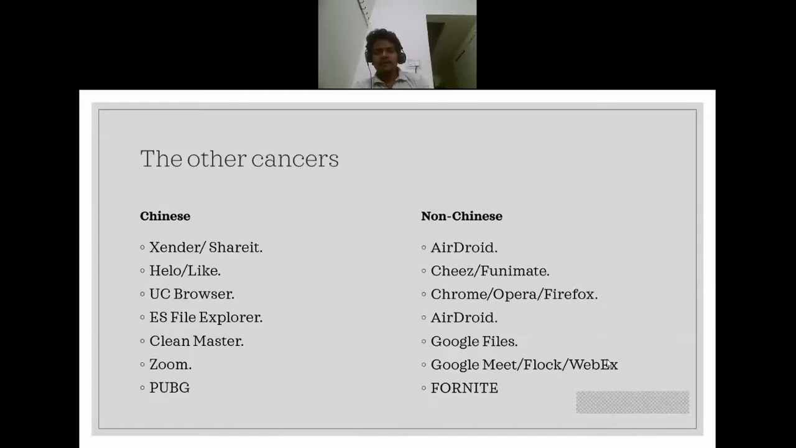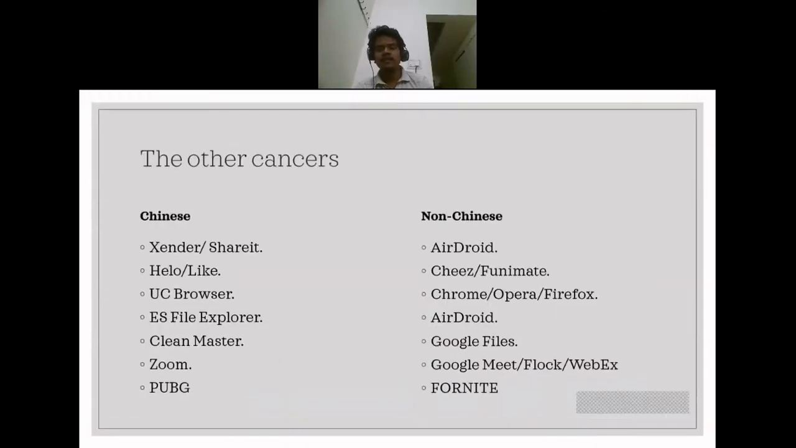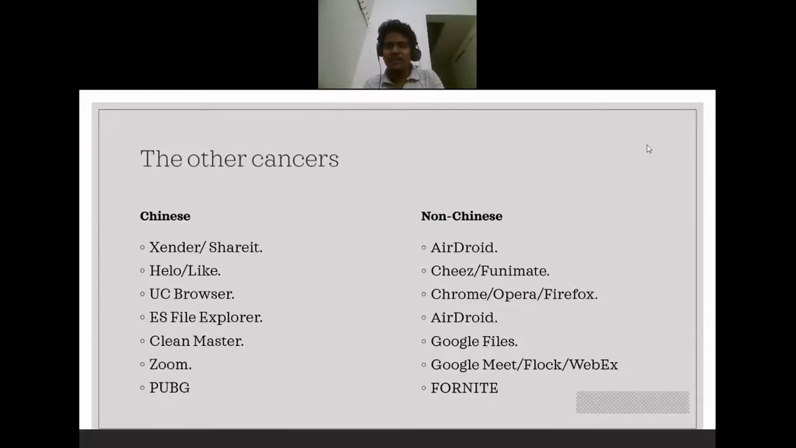So the third one is WebEx, Cisco WebEx, the platform we are all connected in right now. It is by Cisco. It is very popular and it is very secure as well. PUBG Mobile, another very popular app, probably more popular than TikTok. I am really sorry if some of you still use PUBG to play video games.